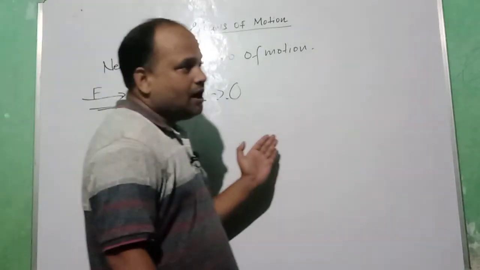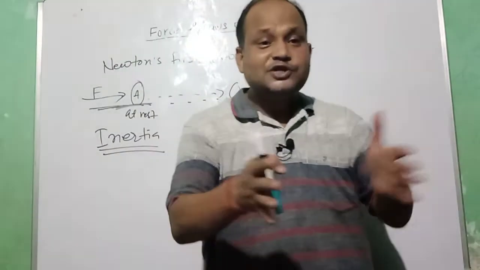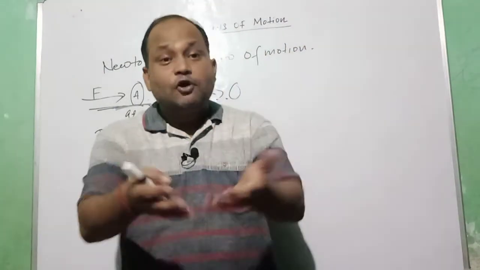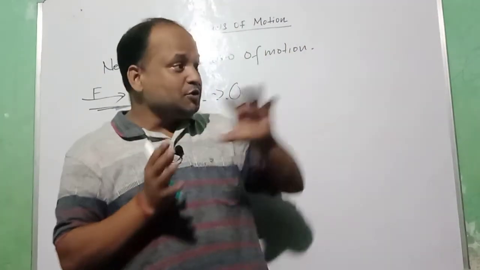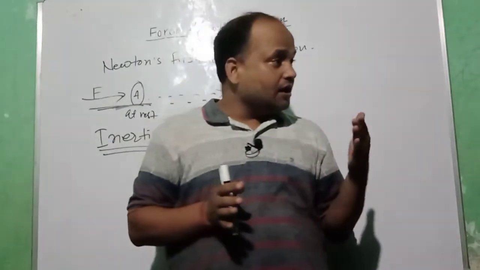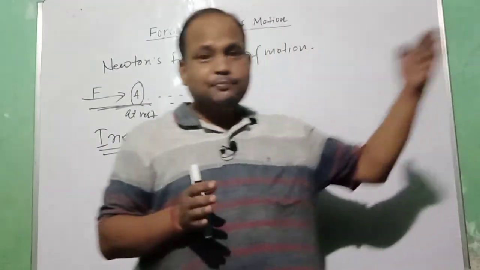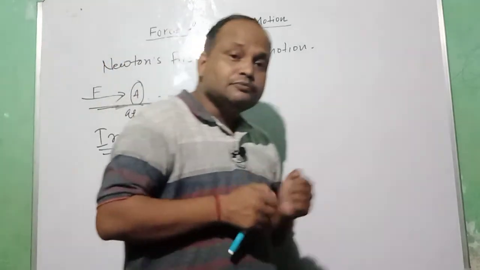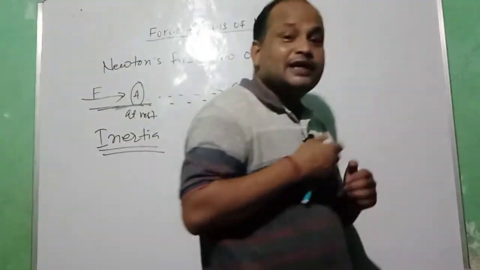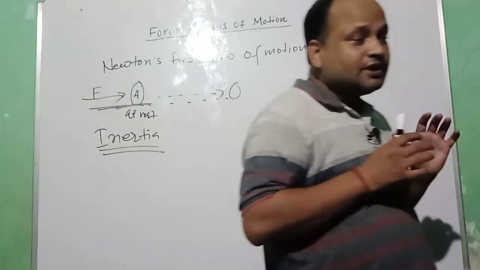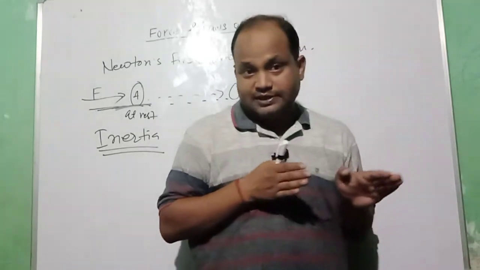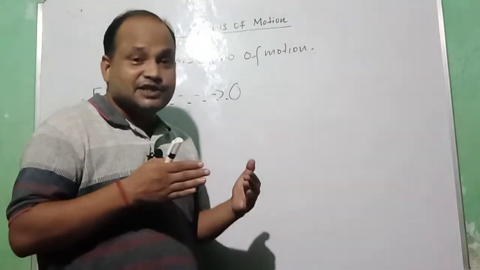That is why while you are running, if you want to stop suddenly, you can't. If you try to do so, you may fall. That is why you might have seen athletes after reaching the target point, they do not stop suddenly. They keep on moving ahead in a jogging condition. Why? Because the tendency of the body is to be in the state of motion. That is why it doesn't stop suddenly.